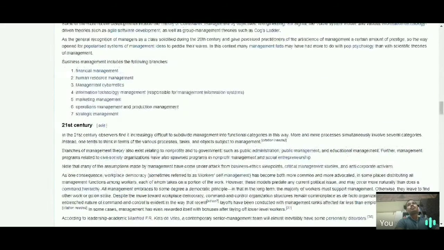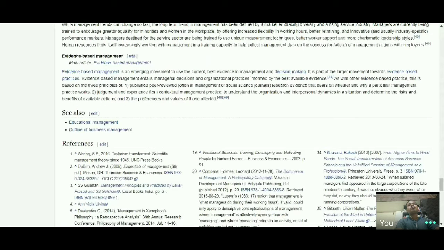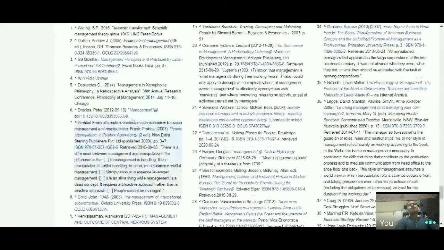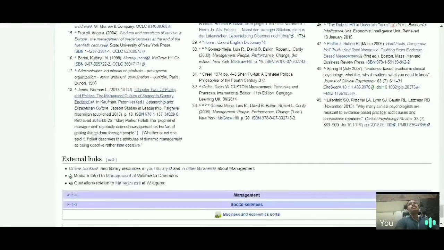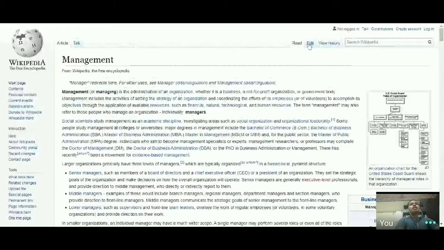So that's why researchers can also use Wikipedia as a reliable source and get a number of references listed here by the previous author. And here you can edit the entry. Here is the edit button. If you are not logged in, then the edit will be based on your IP address. It will show this edit is suggested by someone at this IP address. Or else you can log in here.